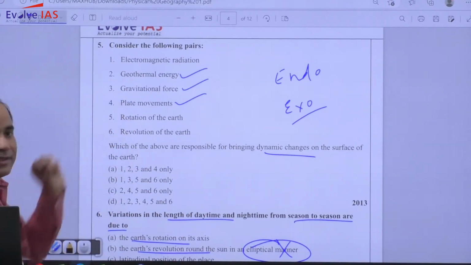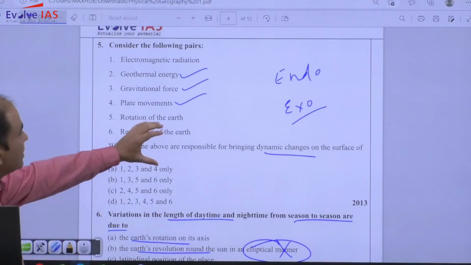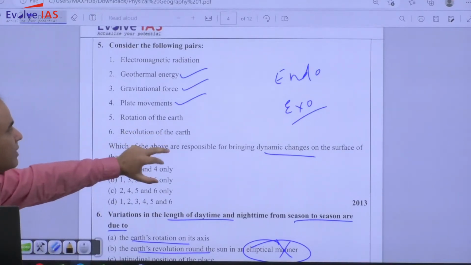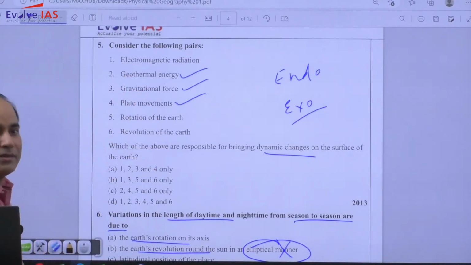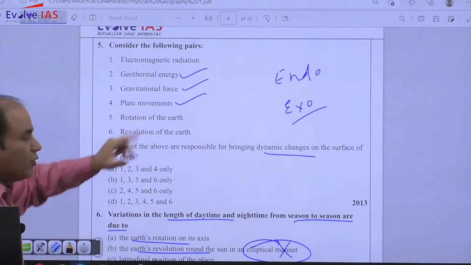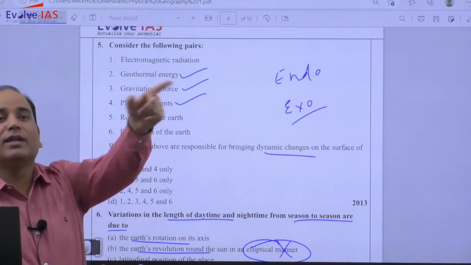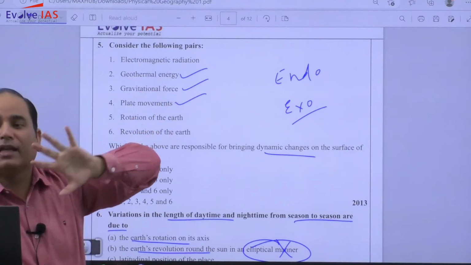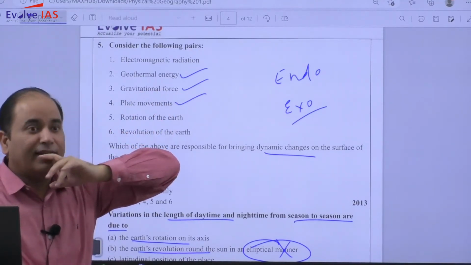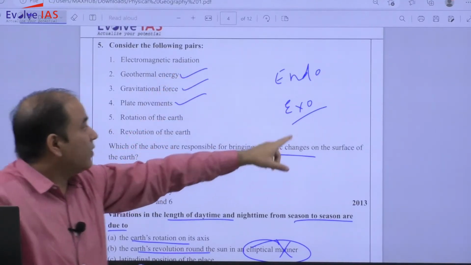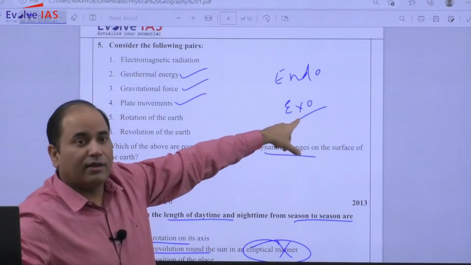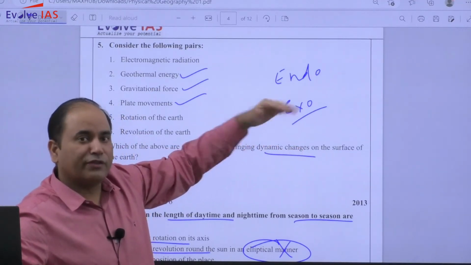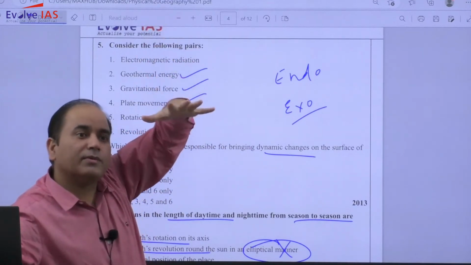Other than this, you will not have a direct relation of rotation of the earth, revolution and electromagnetic radiation, but if you look, rotation has a role in the distribution of sunlight and temperature, and temperature is a very important source of what? Exogenic. Exogenic forces are forces that operate from above the earth.